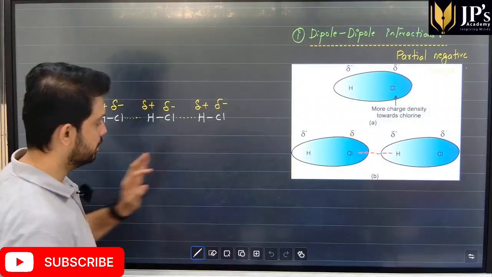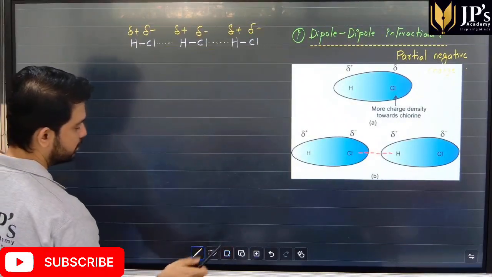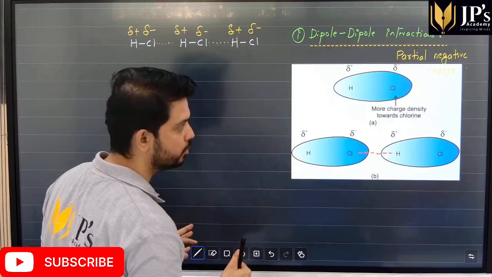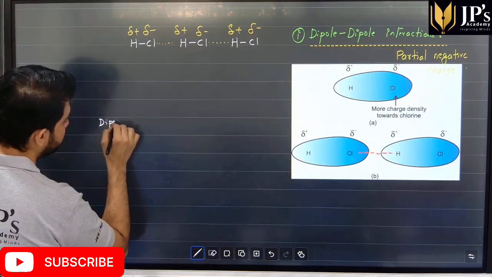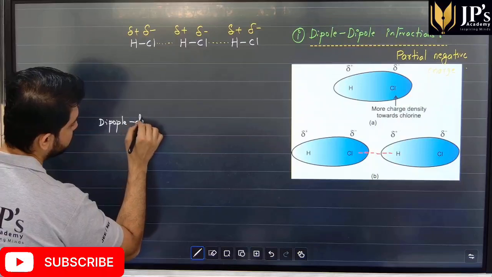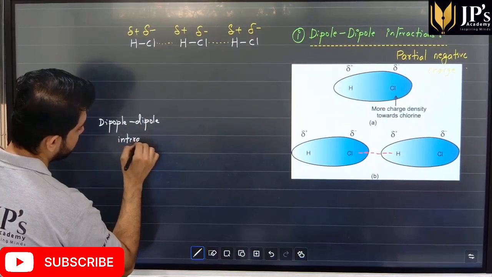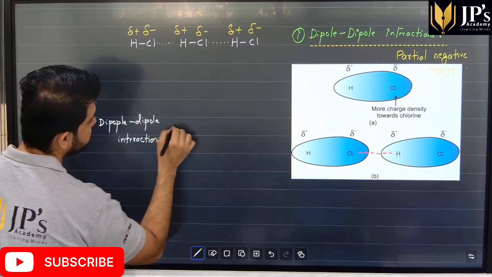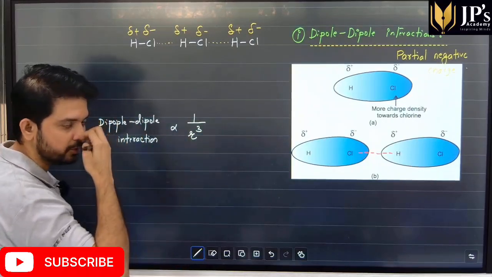Continuing with dipole-dipole interaction. Now students, the force of attraction in dipole-dipole interaction is inversely proportional to the cube of the distance between the dipoles.